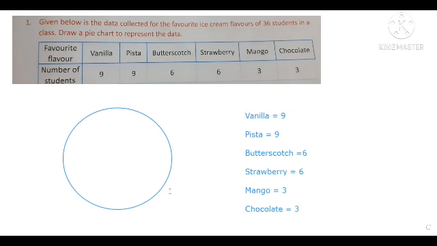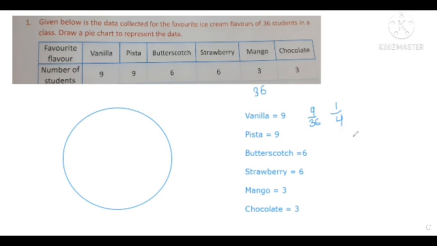So we are done. Next we are going to find out the fractions for each. So we know that a total of 36 students are there. So in case of vanilla, the fraction will be equals to 9 by 36, which means nothing else but 1 by 4.